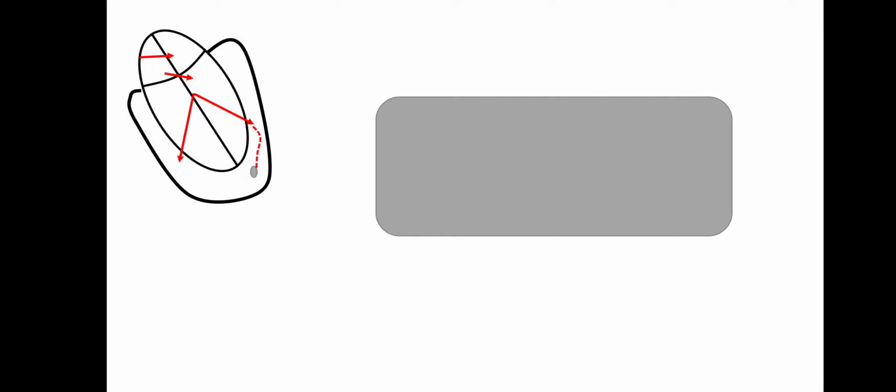Similar situation is over here. A defective area in the heart normally does not produce any action, but when a normal impulse approaches it, it starts producing a triggered automaticity.